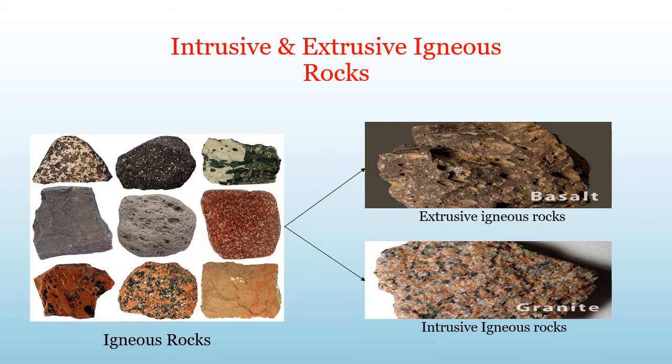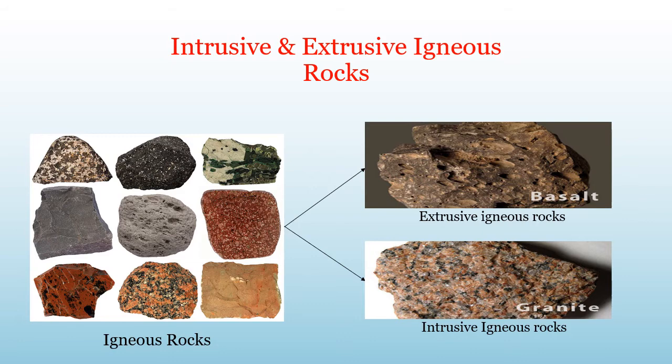Can you imagine, children, when lava comes out from the volcanoes during the volcanic eruption, lava is actually fiery red molten magma coming out from the interior of the earth on its surface. When this molten lava comes on the earth's surface, it rapidly cools down and becomes solid, and thus rocks are formed. These rocks formed outside of the earth crust are called the extrusive igneous rocks, and they have a very fine grained structure. For example, basalt is a kind of rock. The Deccan Plateau is made up of basalt rocks.